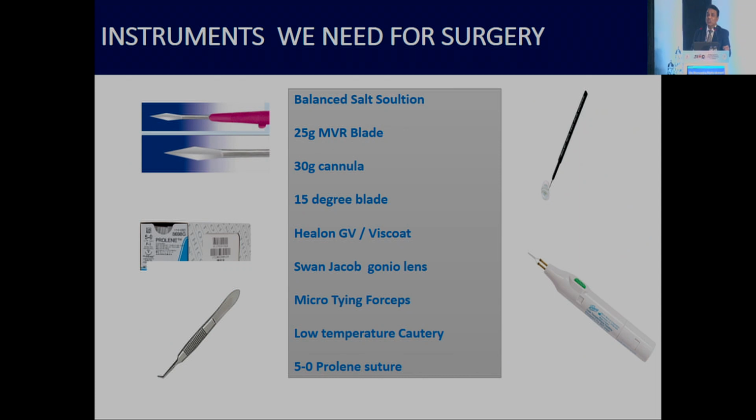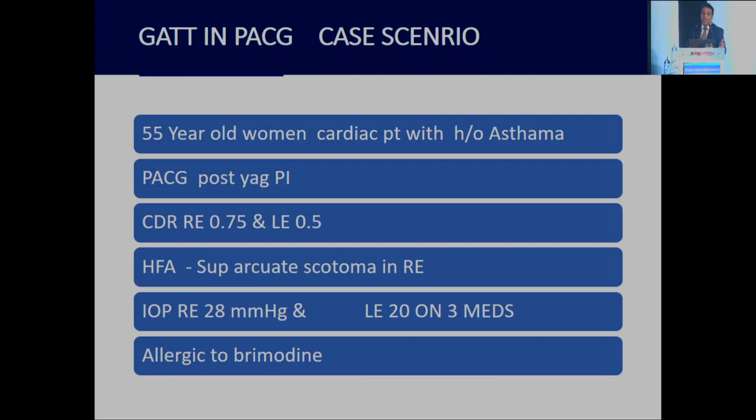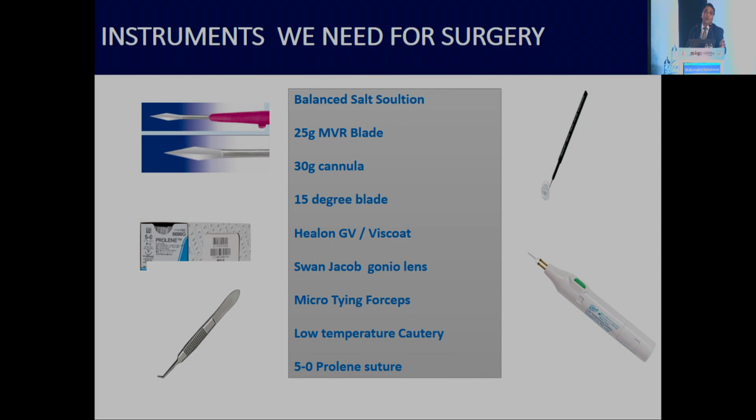These are the instruments required for GATT: the MVR knife, fiber prolene suture, low temperature cautery, and Dr. Amit already described the various kinds of lenses. We most commonly use the Swan-Jacob lens, but it is quite costly. Right now the iPrism SX is easily available, and we also have hands-free gonio lenses, which I think are much easier at the beginning of surgery.